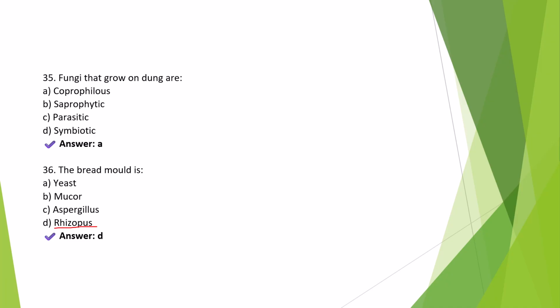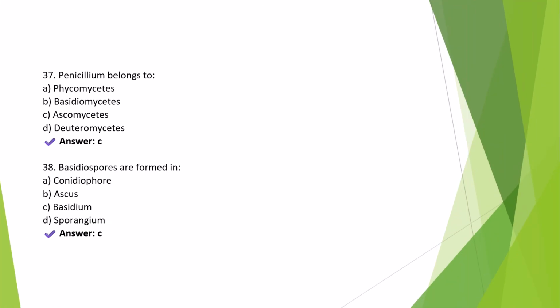Rhizopus stolonifer, that is the full name, commonly known as the black bread mold, grows on stale bread. It belongs to the group Zygomycetes or Phycomycetes and has coenocytic hyphae. Moving to number 37, Penicillium belongs to, right answer is Ascomycetes.